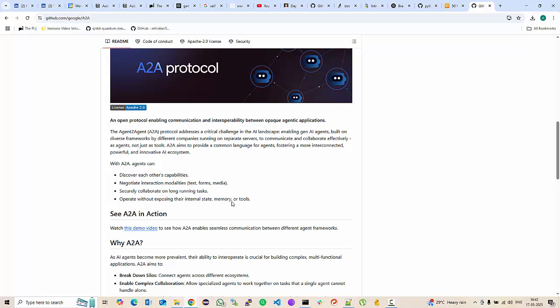What this means is there are many agent frameworks like AutoGen and Semantic Kernel from Microsoft, Crew.ai, there is NA10, there is LangChain, LangGraph. And if you build agents or if you have to create a workflow or some collaborative solution that works across and utilizes all of these agents in different frameworks, then A2A protocol is for you.